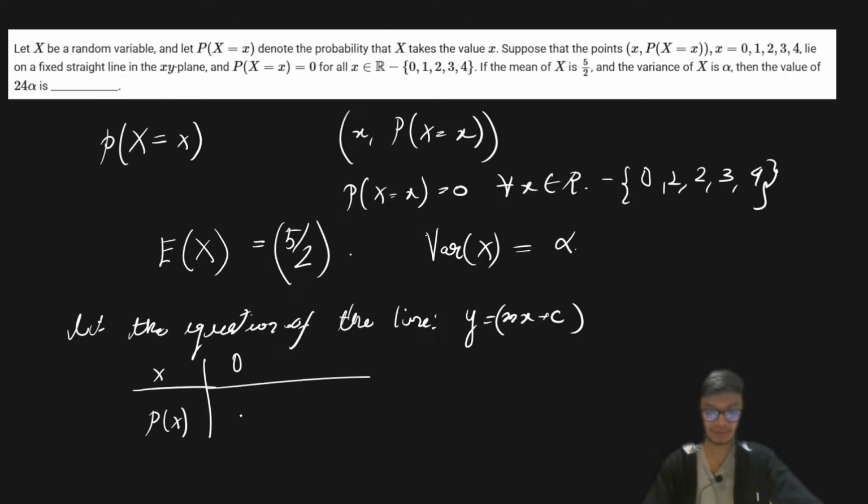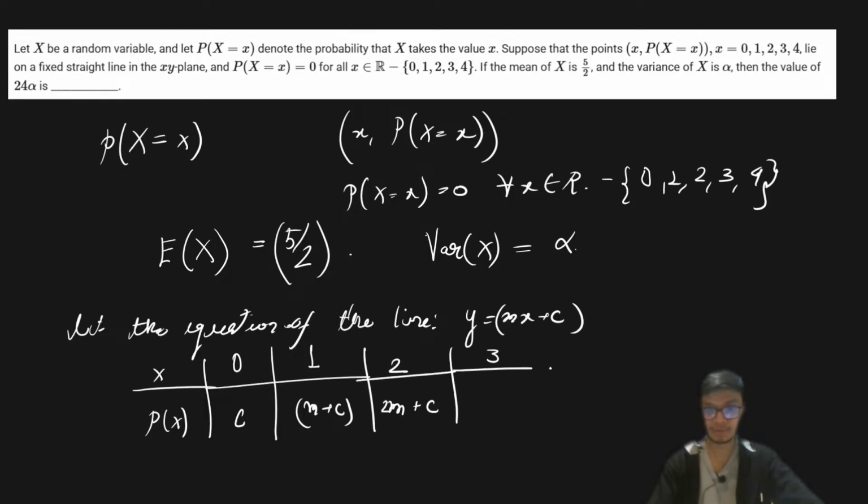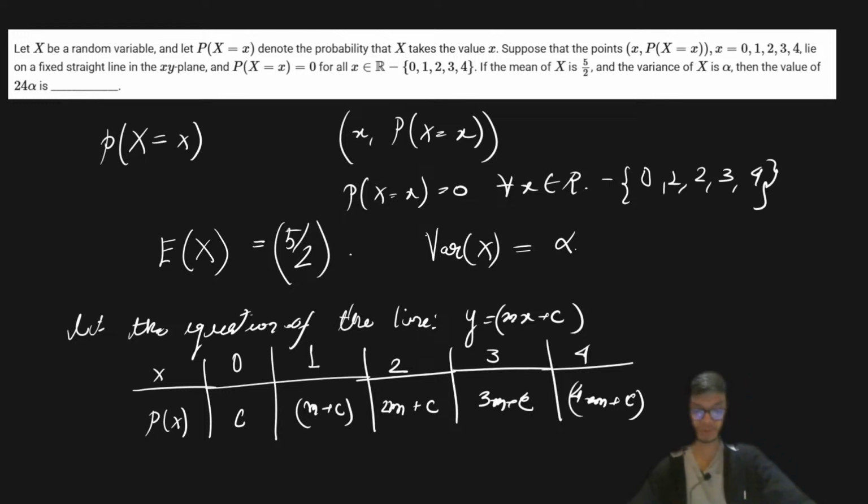If I put x equals 0, the value is c. If I put x equals 1, the value is m plus c. If I put 2, the value is 2m plus c. If I put 3, the value is 3m plus c. And if I put 4, the value is 4m plus c, right? And for all the other places, we will have the value equal to 0.